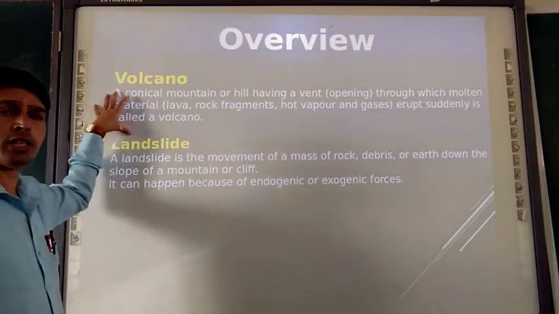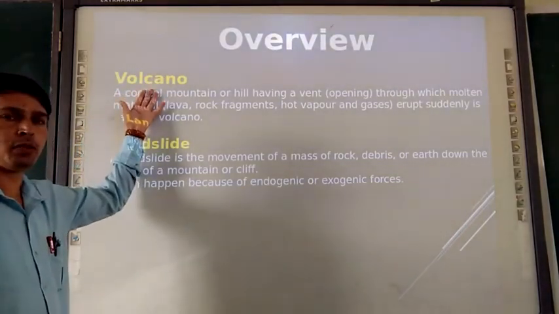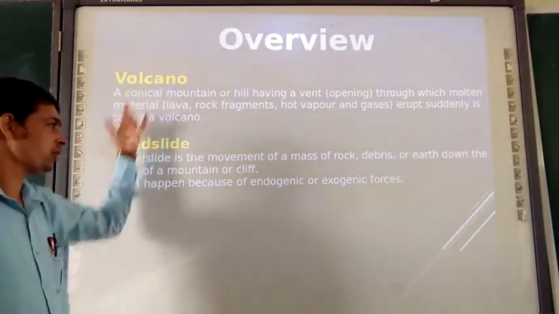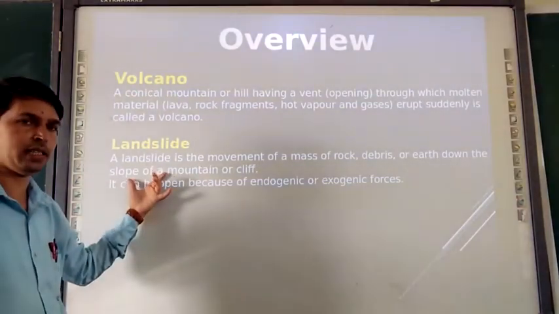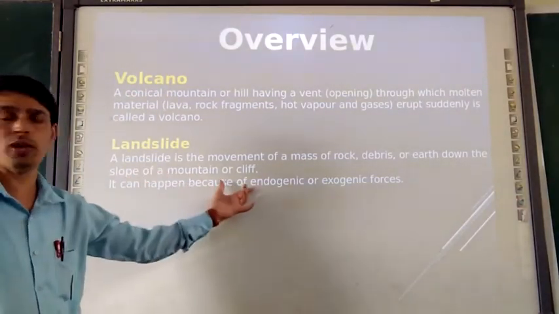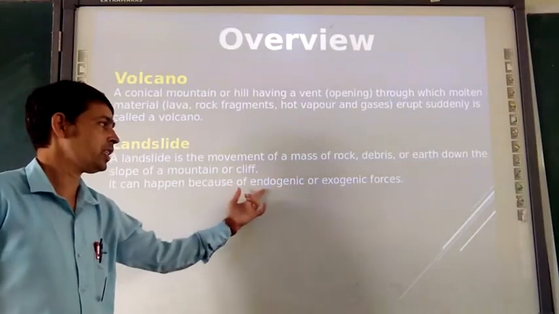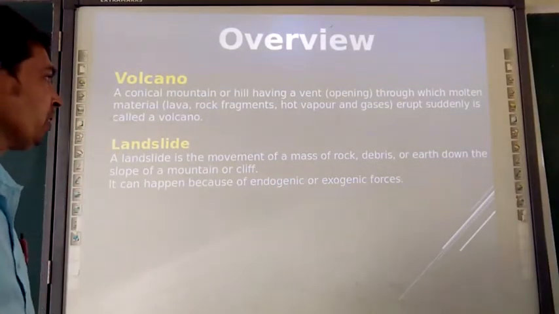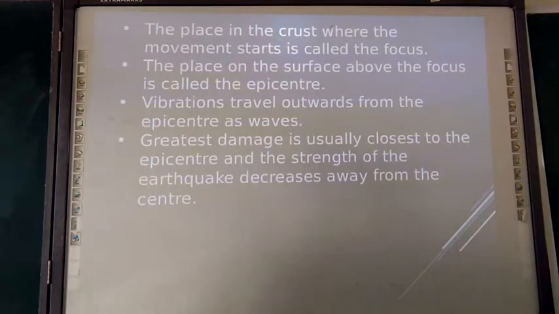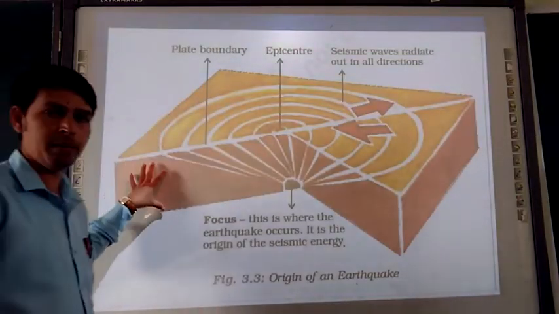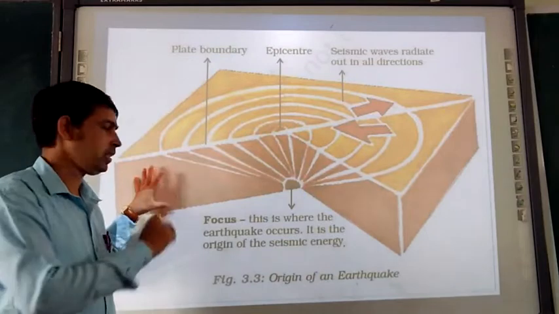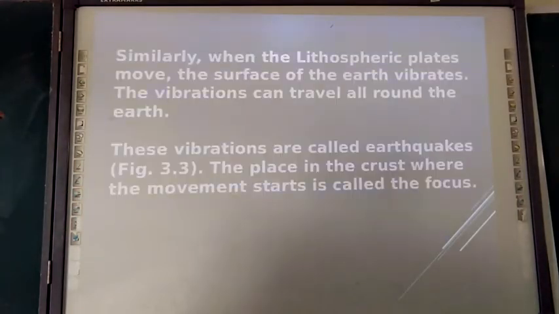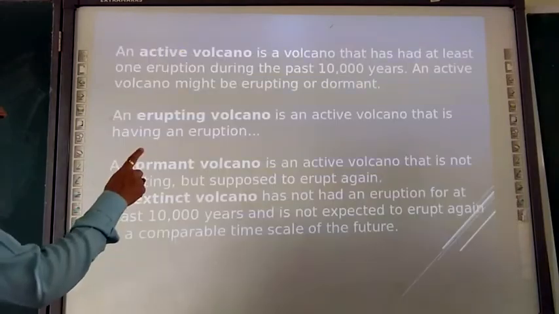We have seen, for knowledge purposes, the three types of volcanoes. We have seen how landslides happen, with these two forces, endogenic and exogenic. For your homework, what you have to do is draw this diagram in your notebook. Then another one, the first one, the volcano diagram.